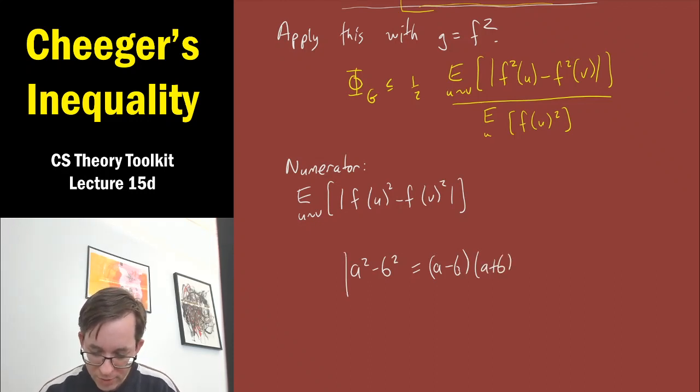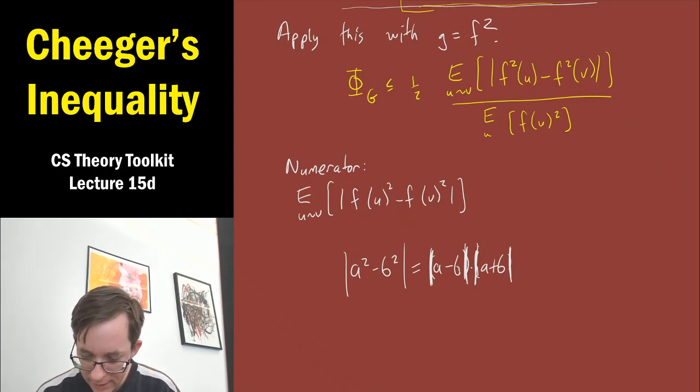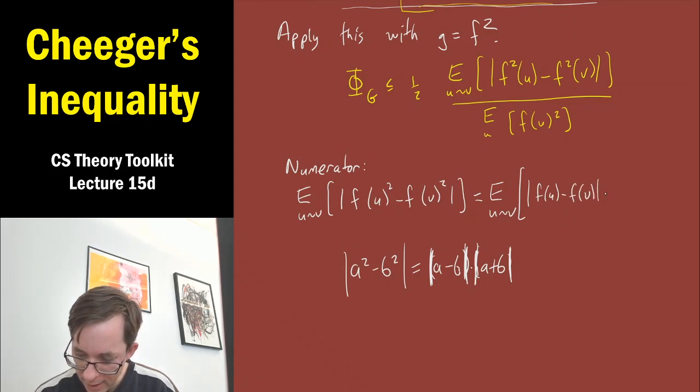Putting absolute values on both sides, since we have the difference of two squared things in absolute value, this is equal to the expected value over a random edge uv of the absolute value of f of u minus f of v, times the absolute value of f of u plus f of v.